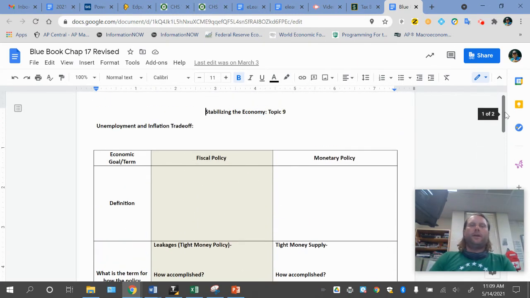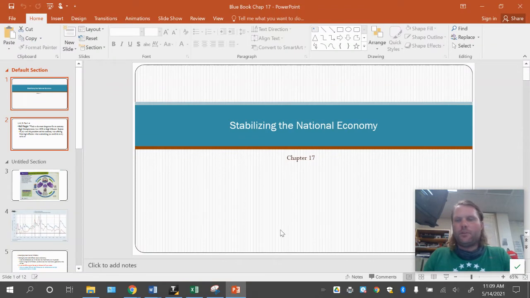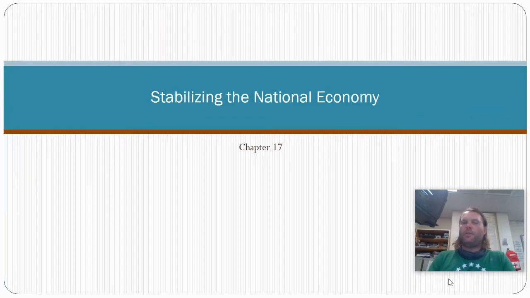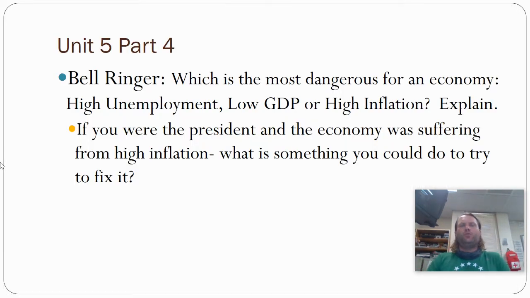What we're talking about today is things the government can do to fix the challenges of the statistics that we've already learned about. So we've talked about government spending, and then we've talked about those stats: GDP, inflation, unemployment. We're going to talk about how the government can try to fix or stabilize those in bad situations. Go ahead, come up with an answer.